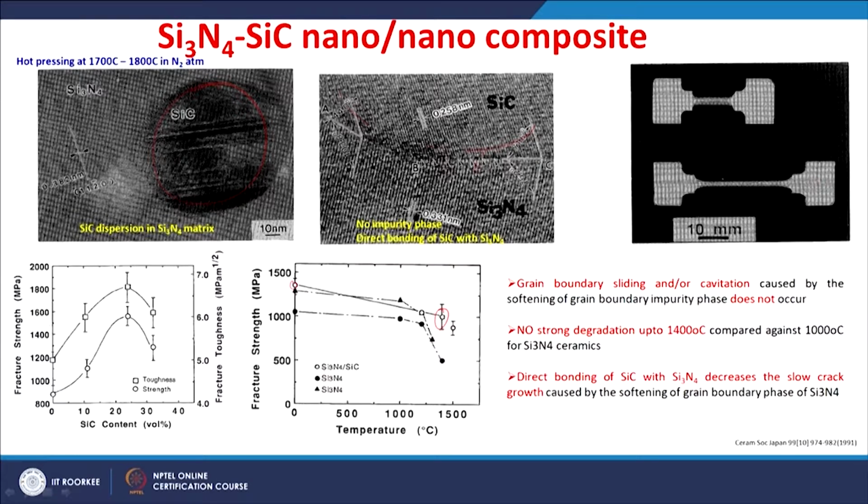So, you have the strength retained even at a higher temperature. There is no strong degradation up to around 1400 Celsius, compared again to 1000 Celsius for silicon nitride ceramics, right. So, you can see after 1000 Celsius the silicon nitride strength is reduced, whereas the silicon nitride silicon carbide nano composite can maintain higher strengths even at around 1400 Celsius. You have an advantage of around 400 degrees Celsius to maintain the higher strength levels by adopting such a nano silicon nitride silicon carbide composite approach, right.